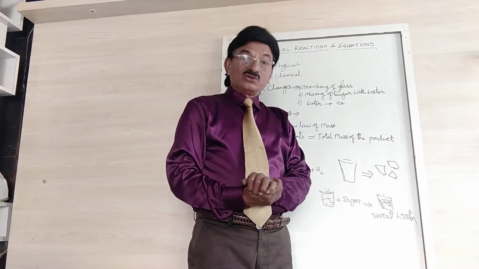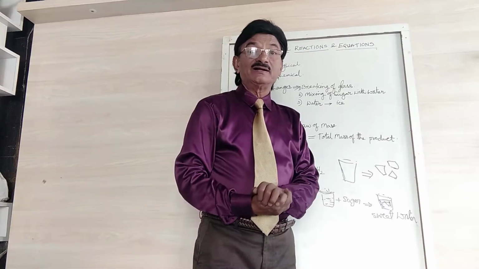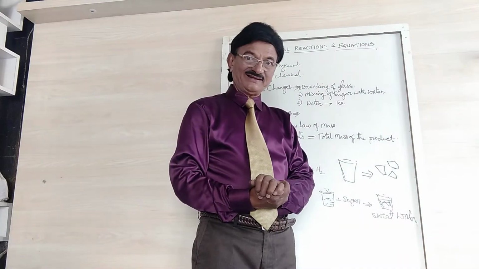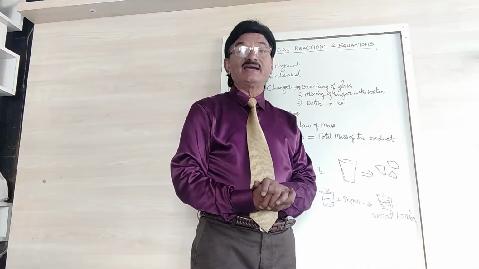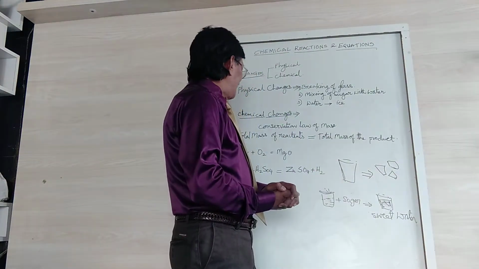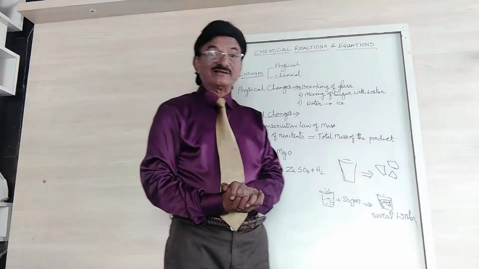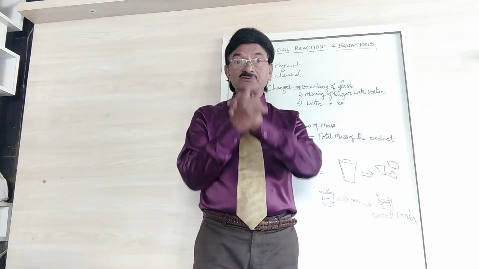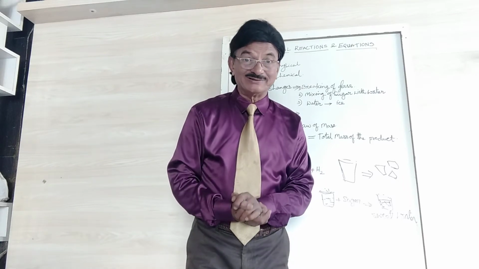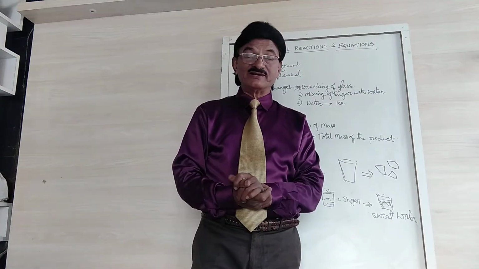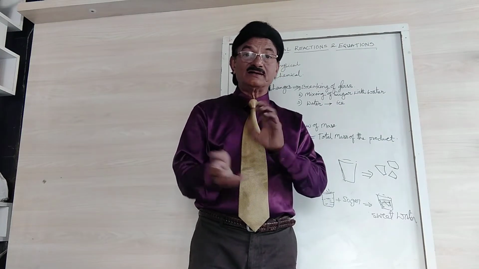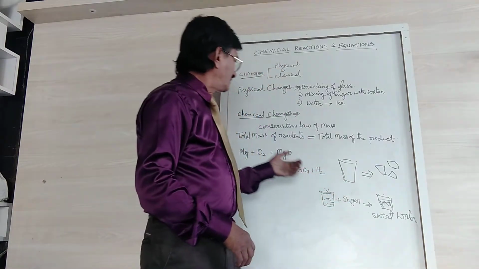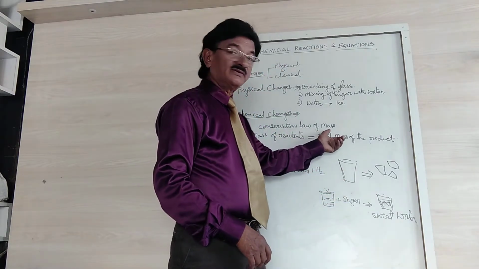Right. So now let us come to the equations. Chemical equations are there. Whenever we are going for chemical equations, you have already learned about the conservation of mass.